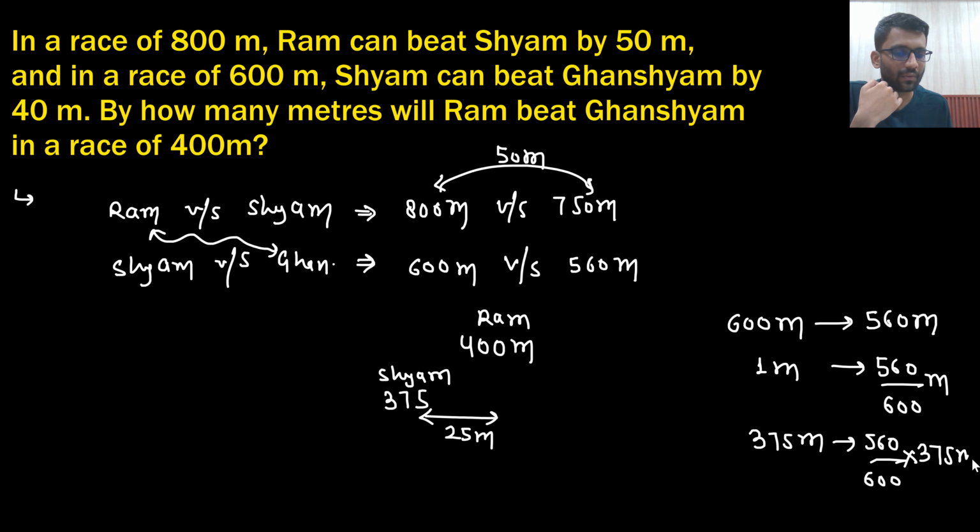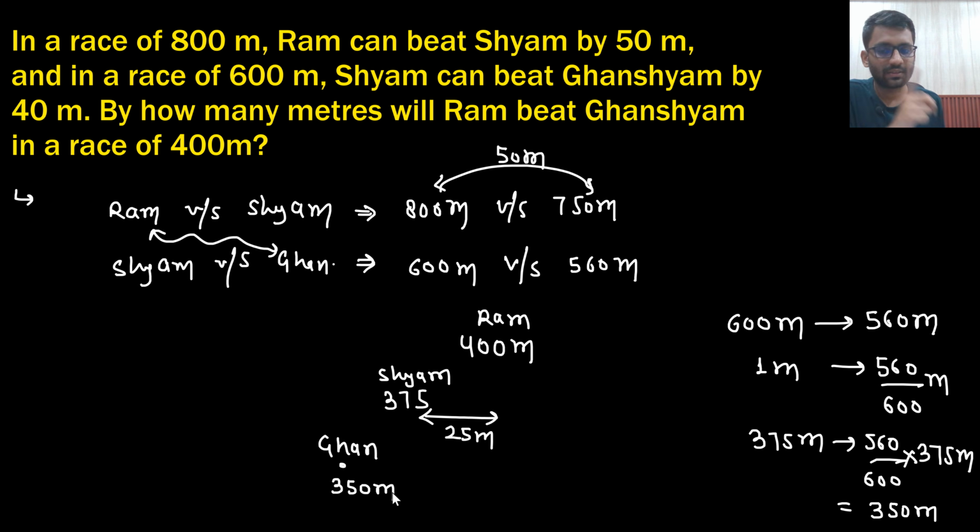So 560 divided by 600 into 375, that is 350 meter. So if Shyam has run 375 meter, Ghanshyam would have run 350 meter, right?